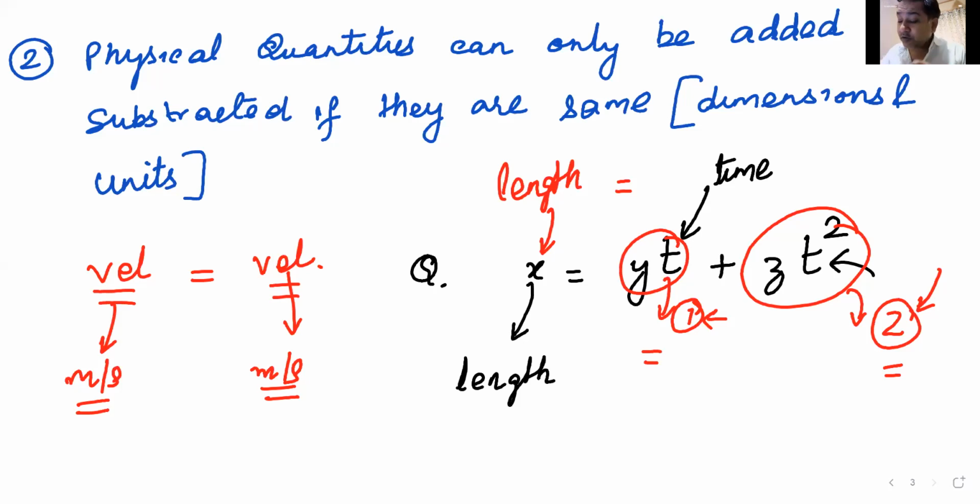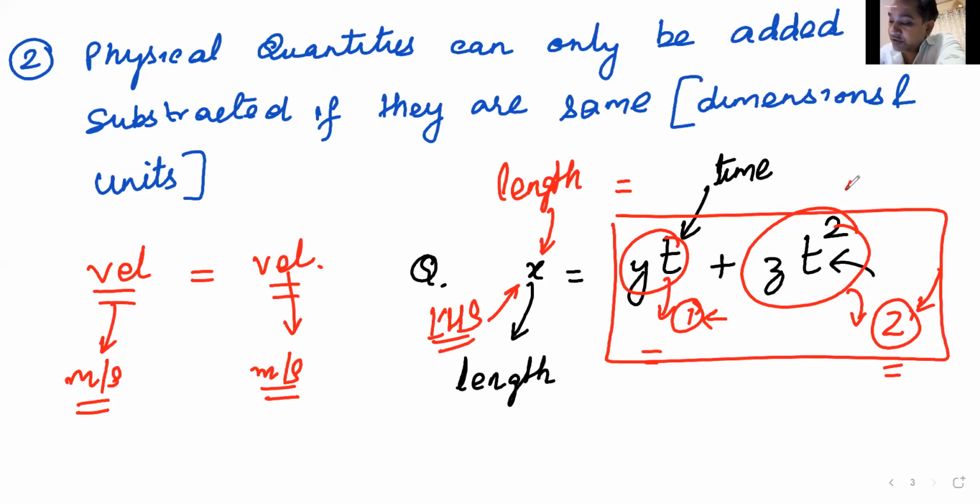So this is the left hand side of the equation. On the left hand side, we had length. We are comparing two quantities, left hand side, right hand side. Very important point, beta. Please remember. Left hand side, you have length. So what should be on the right hand side? Right hand side should also be length. So these two quantities should also be length.